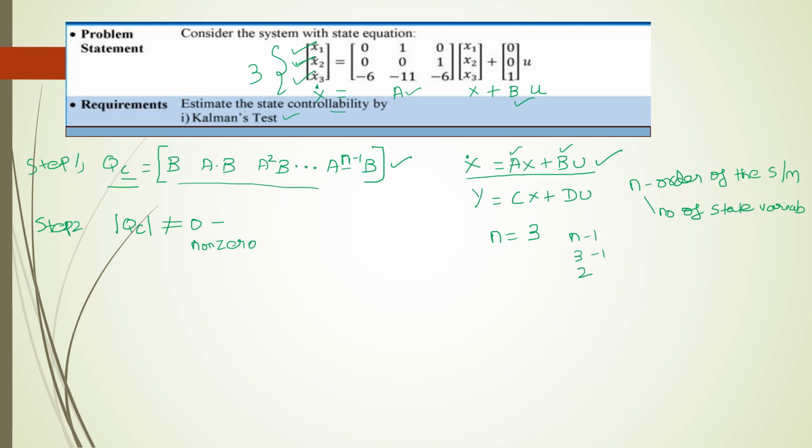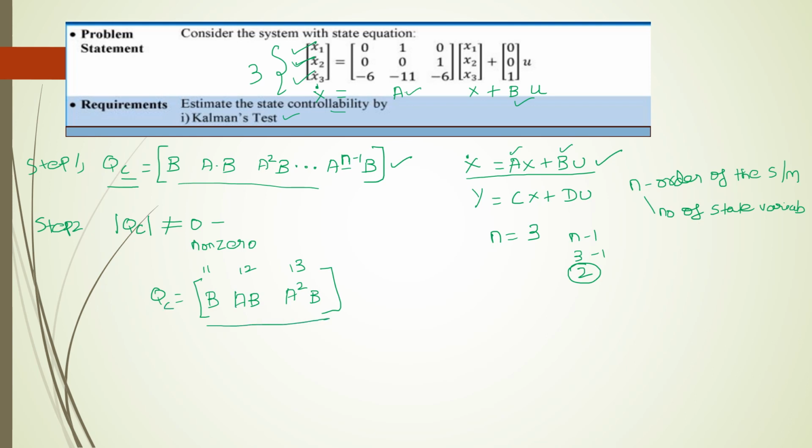So first step, Qc is equal to, from where to where we need to find? That is B, AB. So we got n minus 1 as 2, so it is A squared B. So we need to find the columns up to these 3 things.